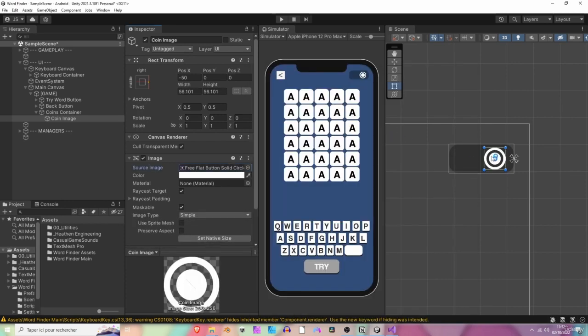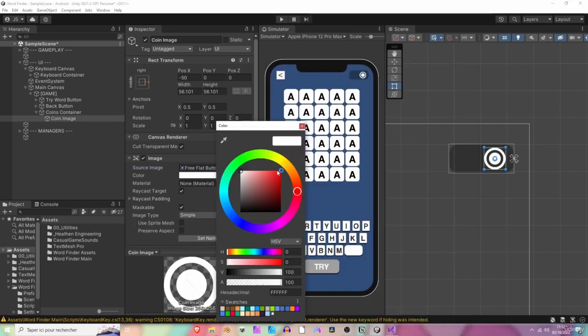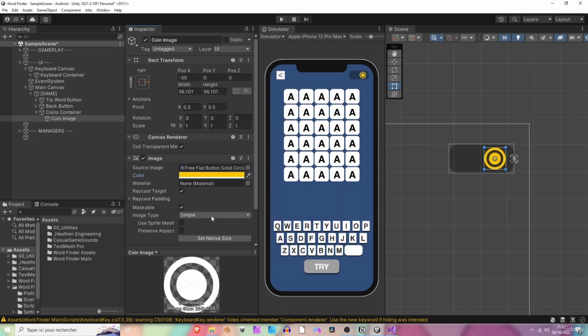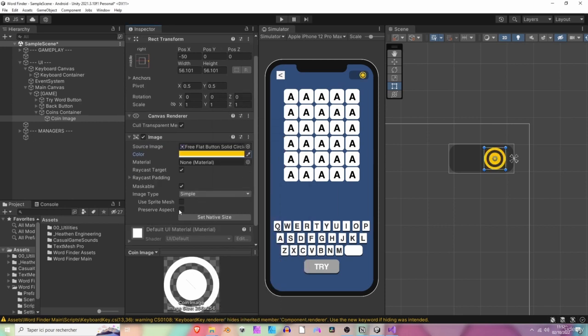I like this one. Okay, let's make it yellow so that we know that it's the coin icon. We can also preserve the aspect of the image. That way, whenever you stretch it, the image won't stretch with the rect. Okay, it will always keep its proportions like so. Perfect.